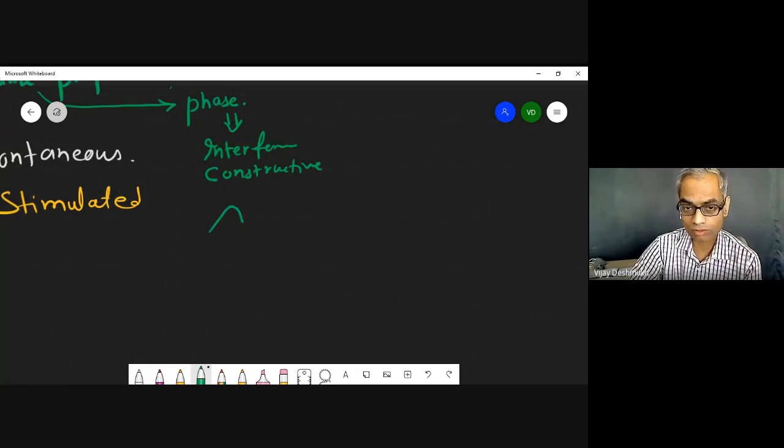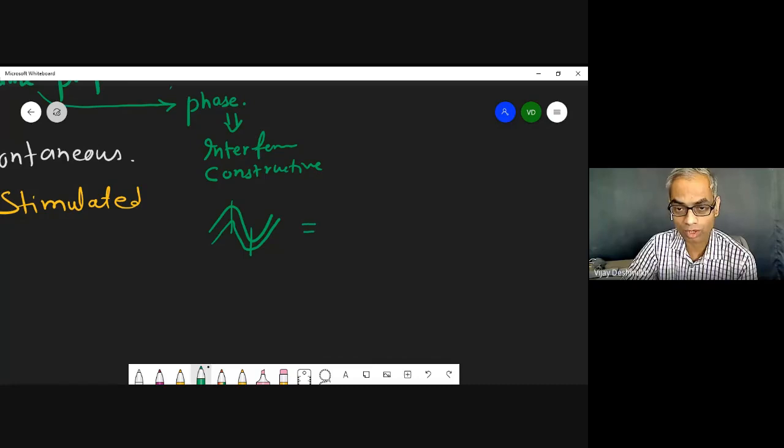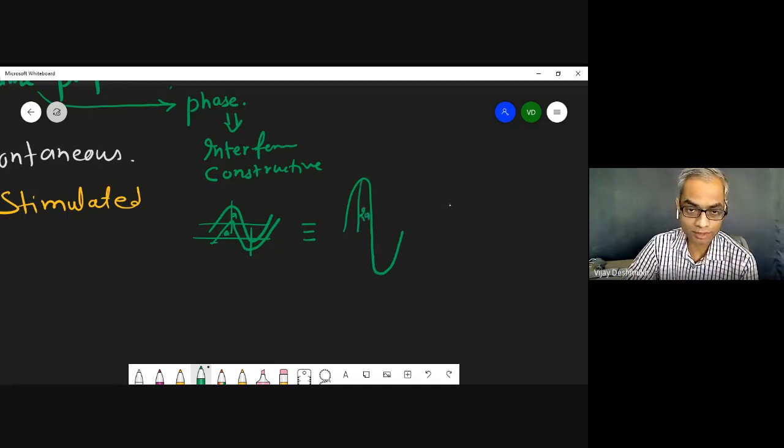Suppose there is one wave like this, and there is another wave exactly similar, so the phase is the same, the phase difference is 0, so the output will be double of that. The amplitude increases. Suppose the amplitude for this and this is A and A, then this amplitude will be 2A. And if the intensity is I here, what is the intensity here?